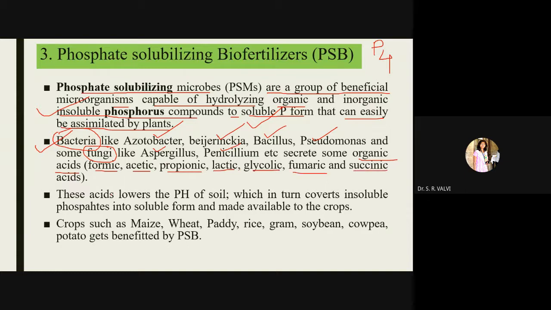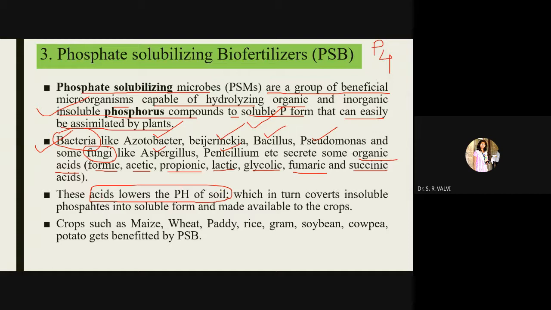So these organic acids are secreted by the above-mentioned microorganisms. What happens because of these organic acids? It lowers the pH of the soil. This is the main mechanism by which phosphorus becomes available to the plants, right?